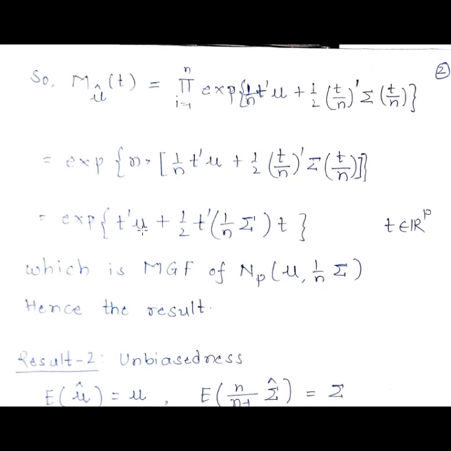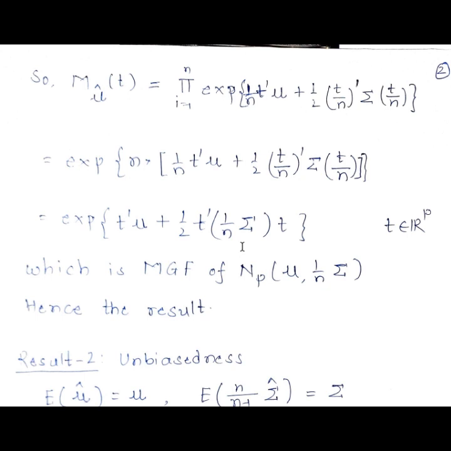So I'll have e raised to t prime mu plus half times t prime. Now this 1 upon n square will cancel, this small n will cancel one of these n's here, and so this will be t prime 1 upon n sigma t. So this is nothing but, if we follow the definition of the moment generating function of the p-variate normal distribution, the MGF of a p-variate normal distribution with mean vector mu and variance covariance matrix 1 by n times sigma.